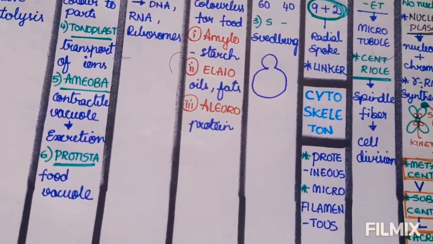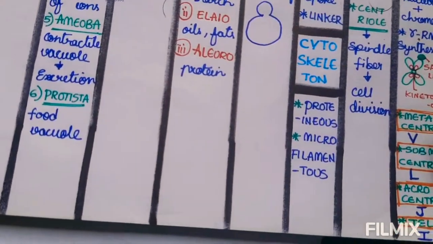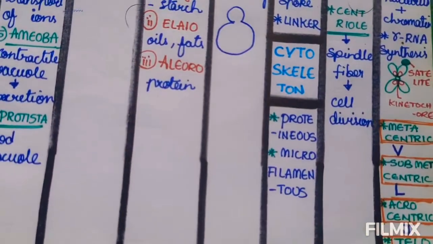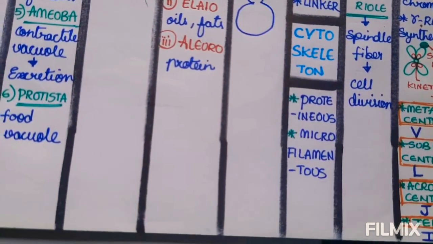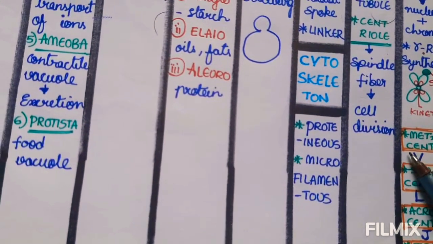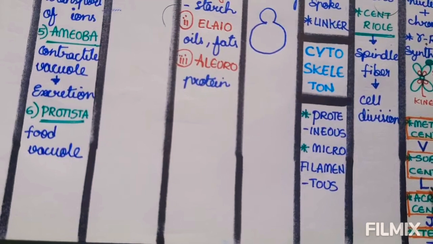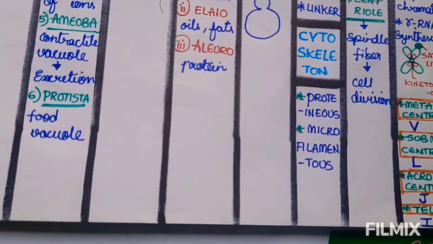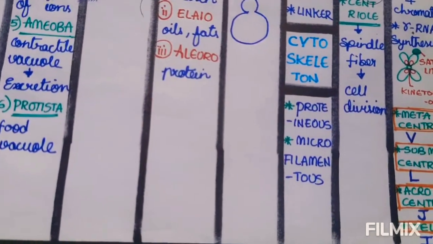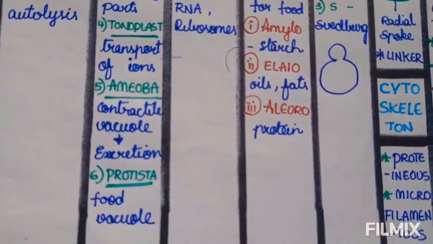Based on the structure of the chromosome, it is divided into 4 types, that is metacentric, submetacentric, acrocentric and telocentric. Where the shape of the chromosome is V, it is called metacentric, and where the chromosome shape is L, it is called submetacentric. Where the chromosome shape is J, it is called acrocentric, and where the chromosome shape is I, it is called telocentric.